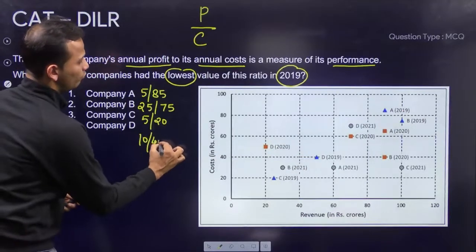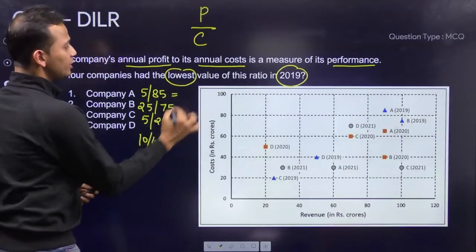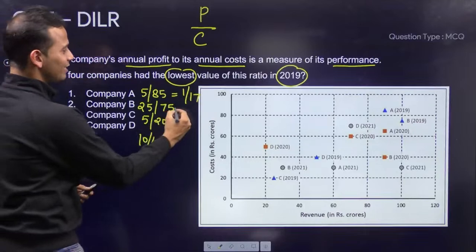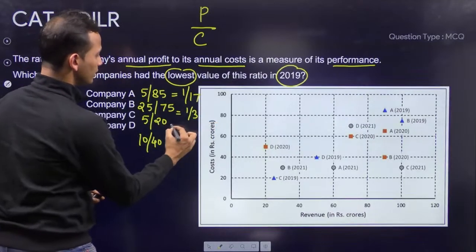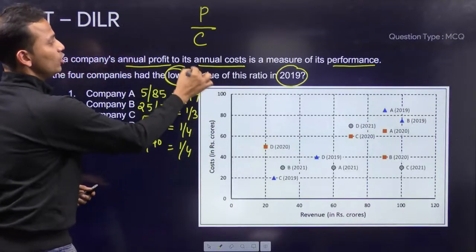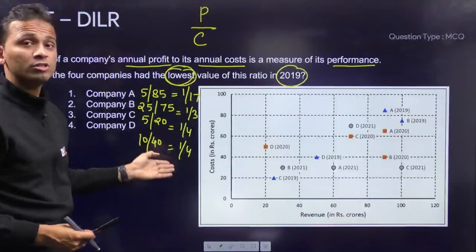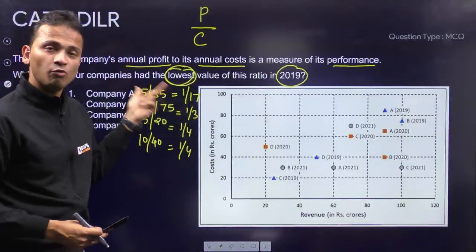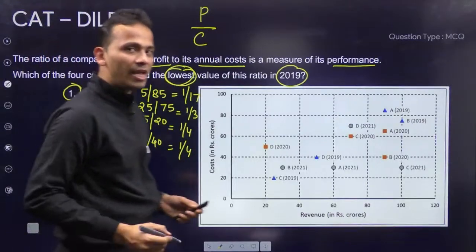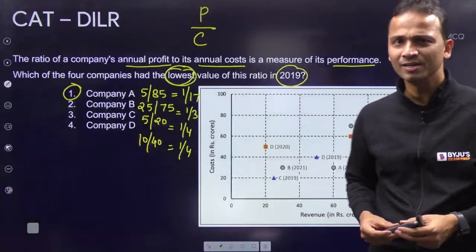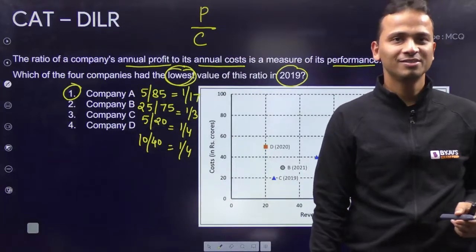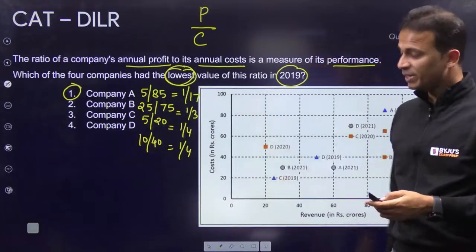10 upon 40. Okay. The first ratio is 1 upon 17. लिखने की जरूरत नहीं है, वैसे ही पता लग जाएगा. Second ratio is 1 upon 3. Third ratio is 1 upon 4. Fourth ratio is 1 upon 4. And we have to find the lowest of these values. So definitely 1 upon 17. 1 upon 17 is way lower than the other values. So the correct answer will be company A, that is option 1. Okay. Again, I can say that less than 1 minute. कुछ भी कर लो, less than 1 minute लगेगा इसमें. ठीक है? Right? Next question पे आते हैं.